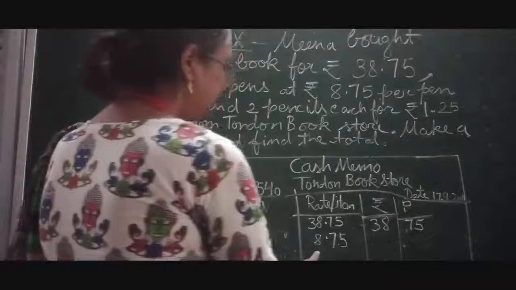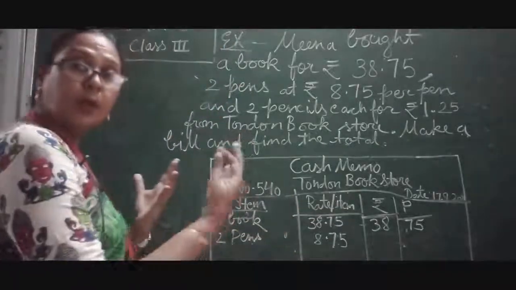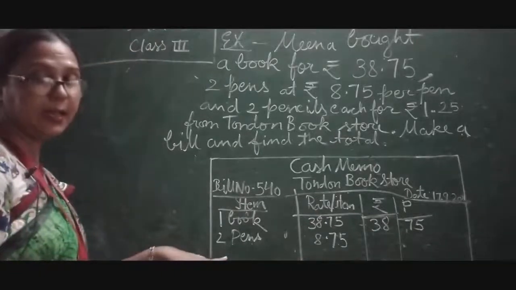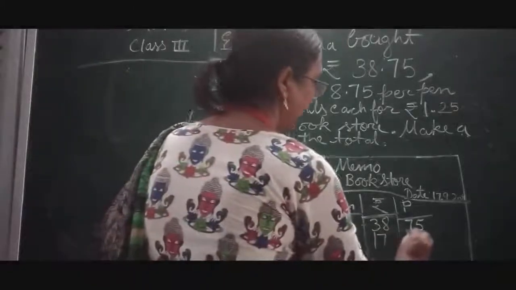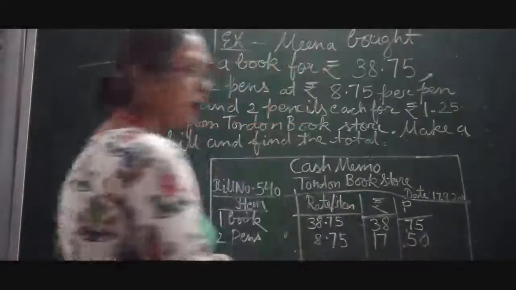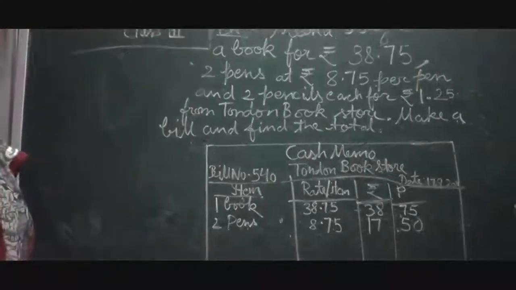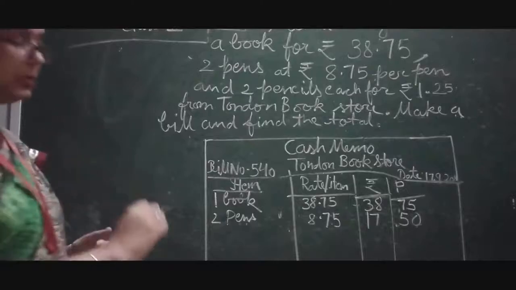Because this is rupees 8 and 75, we have to add this 2 times, because 2 pens are there. So we will get 17 rupees and 50 paise.